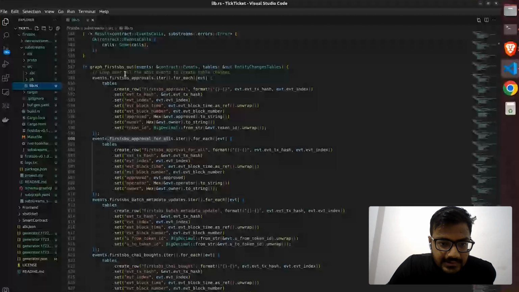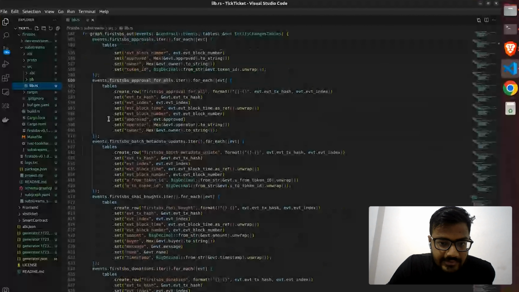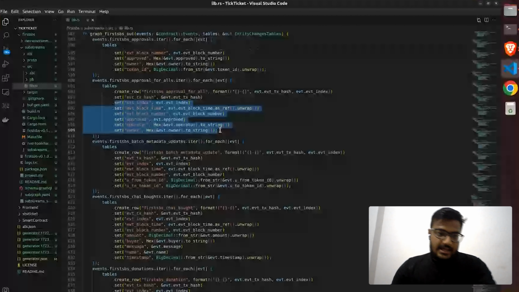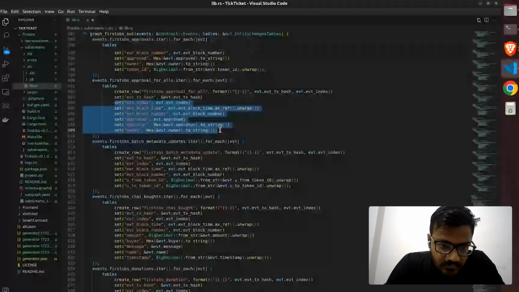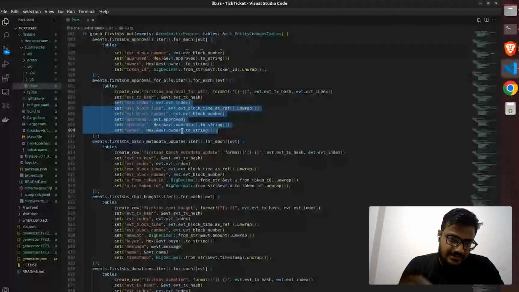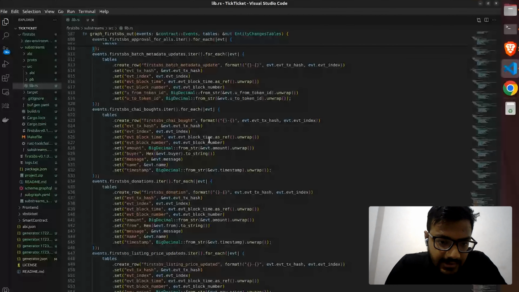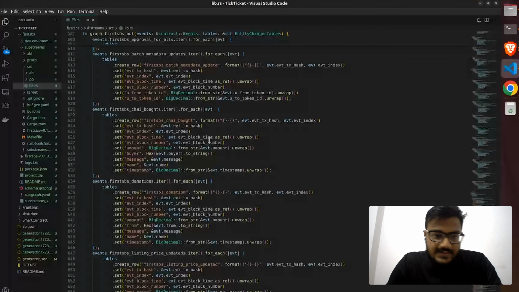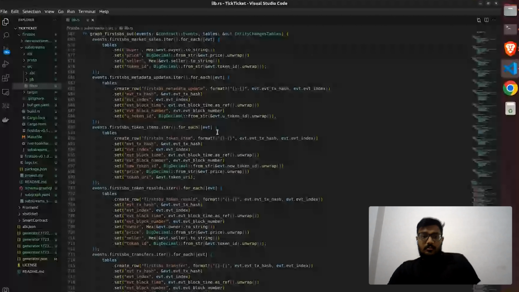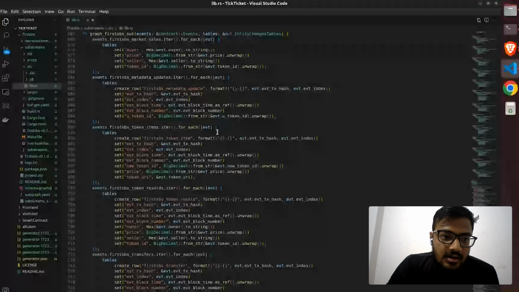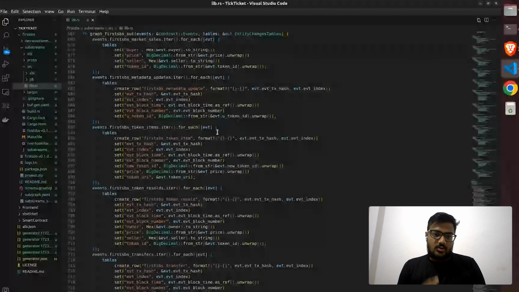And all the events and all the parameters have to be the same, like the schema which is present under schema.graphql. Because it indirectly fetches the data from the subgraph, and it will show us in the front end. So that's the beauty of the substream. So we are going to see how we can deploy this subgraph locally.